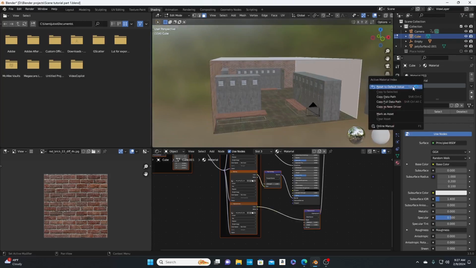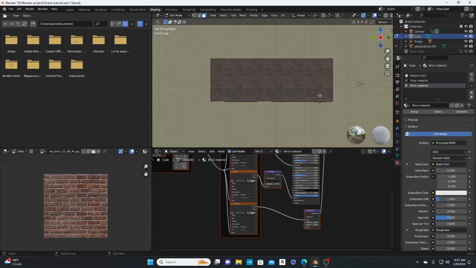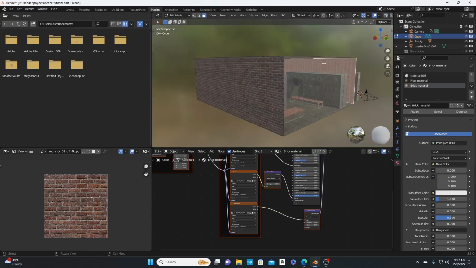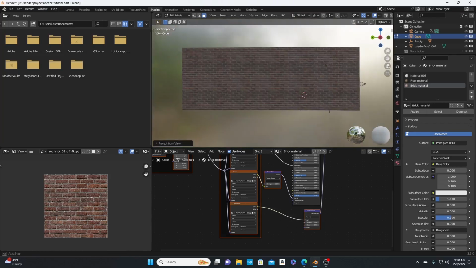For the material, we're going to name this brick material. Okay, name that brick material. We're going to click assign on that wall. We're going to hit Control 3 to left orthographic view. Hit Alt Z, or make sure this is select. Hit Control 3 for left orthographic. Hit U and project from view.